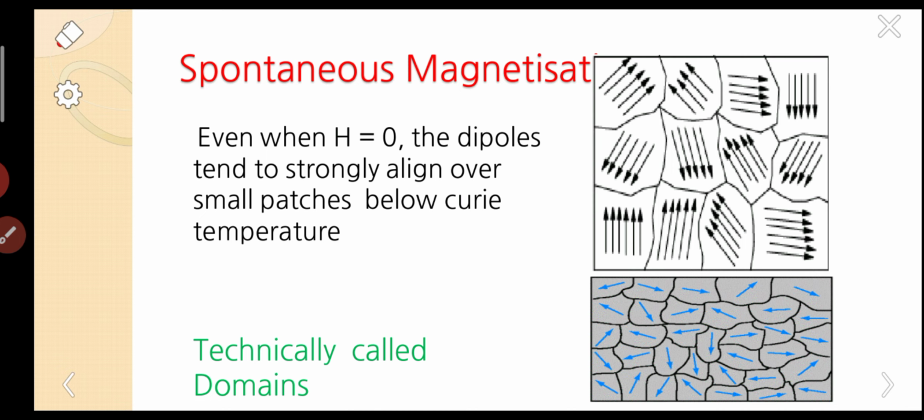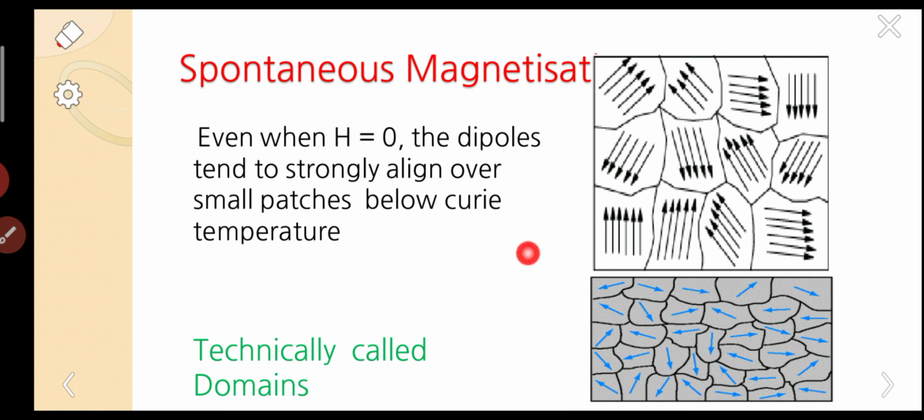This is the effect of temperature. This phenomenon exists only up to a particular temperature, and you have to remember that point. This temperature is technically called the Curie temperature.